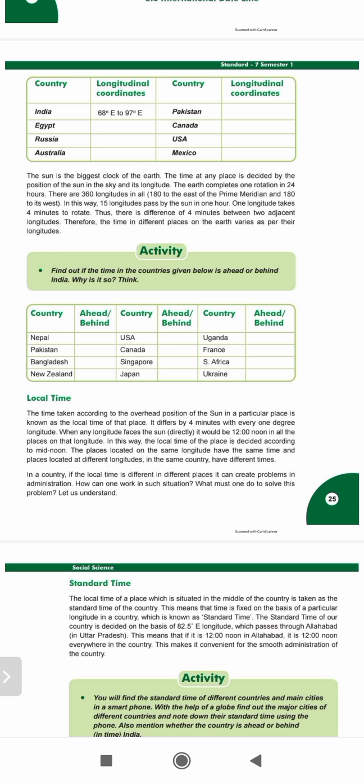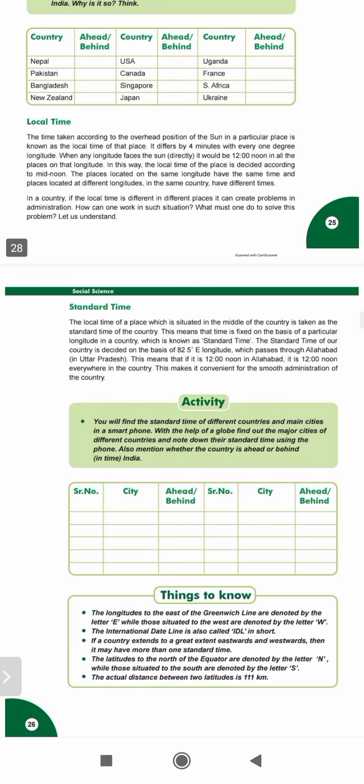So how can the situation work, right? So what happens, standard time means the local time which is situated in the middle of the country, right? That is the standard time of India. It passes through Allahabad. Okay, you have to write the names of cities, and then you have to tell whether it is ahead or behind, right? Behind the other country or ahead of the other country, right?